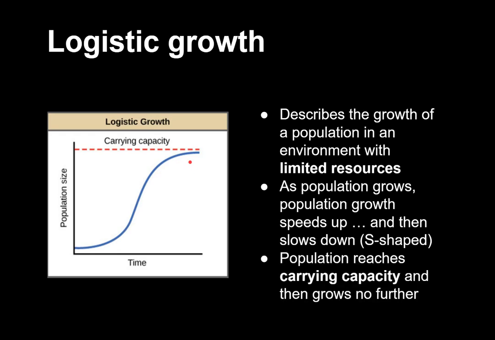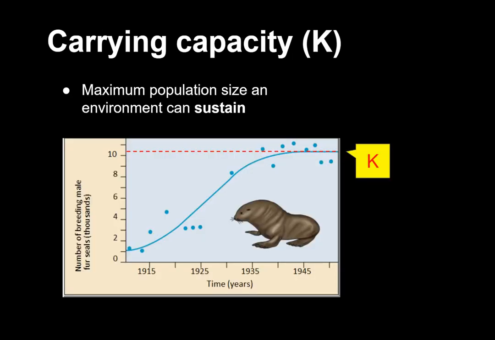In the logistic model, population growth stops once the population reaches its carrying capacity. Carrying capacity, represented by the letter K, refers to the maximum population size an environment can sustain over the long run. You can determine carrying capacity from a graph showing population size over time by looking for the place where the population growth curve levels off. In this graph, I can see that the carrying capacity for fur seals is about 10,000 individuals.